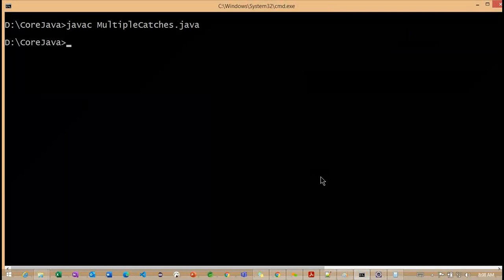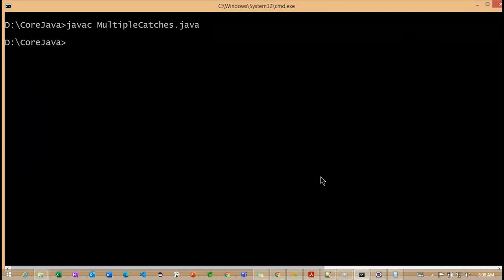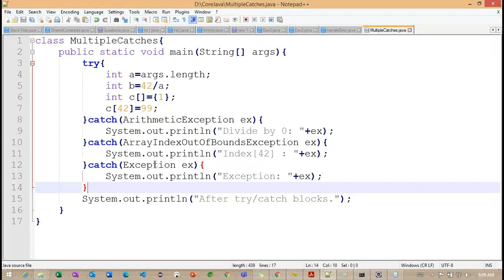Any error we are getting here? We are not getting any error. Now what are you understanding here? First we need to follow the subclass exception, and second we need to follow the superclass exception.